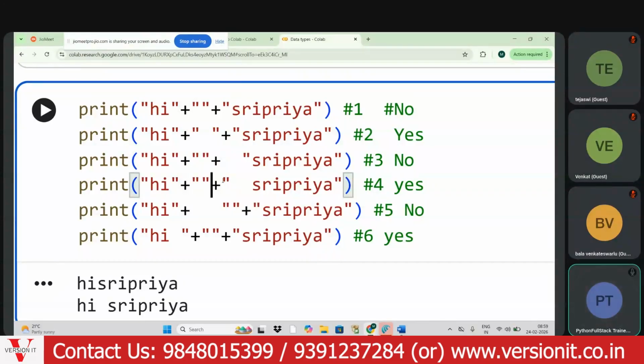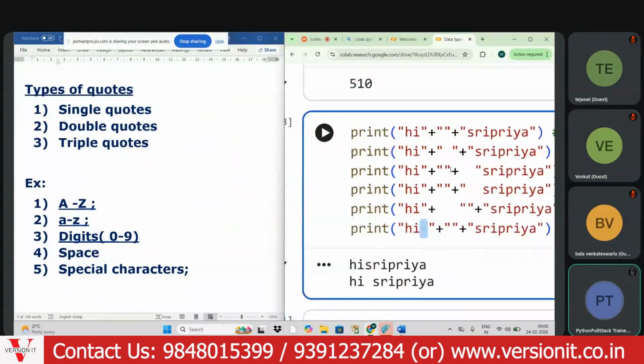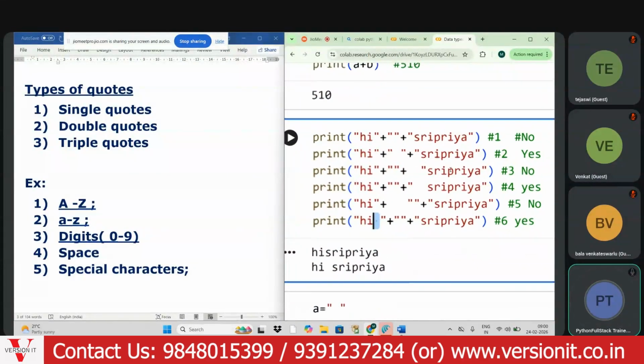Here, in between the quotes, we are having the space. And the fifth one is also outside the quotes. The sixth one is in between the quotes, so we are having the space. Okay, got this point, everyone?